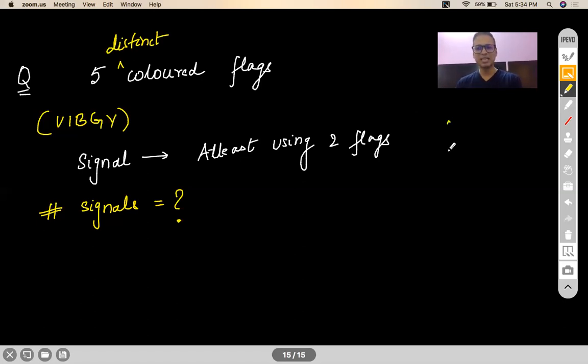For example, let us say I make a signal which has violet over here, green over here, and the same color flags, if I swap like this, green over here, violet over here, I get a different signal. So these are different signals. Okay. Tell me, how many signals can you generate?